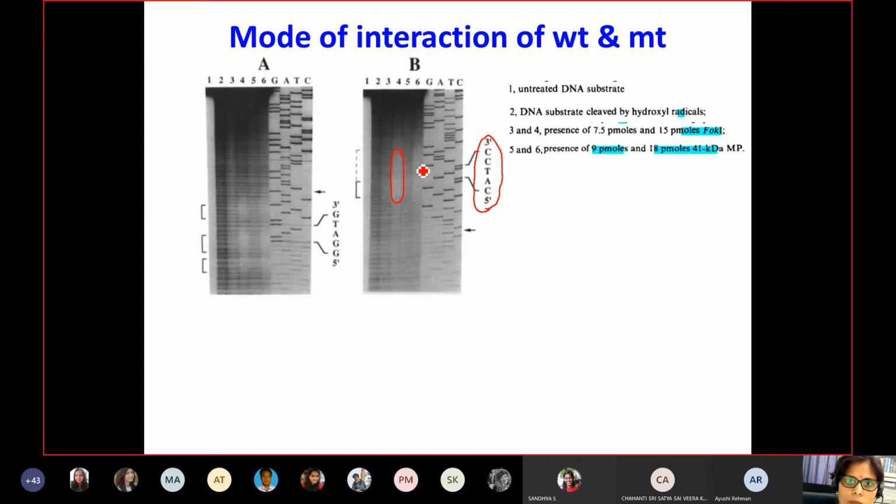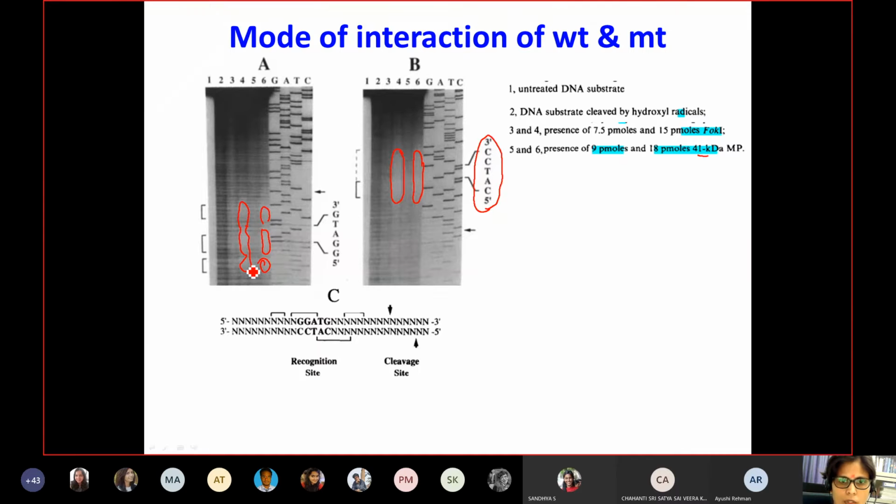So this part is totally protected for wild type as well as this mutant, which is the 41 kilodalton, in increasing amounts. And similarly, you can see for the top strand you have protection of these sequences as shown here in both cases. So this was the outcome of the footprinting assays.